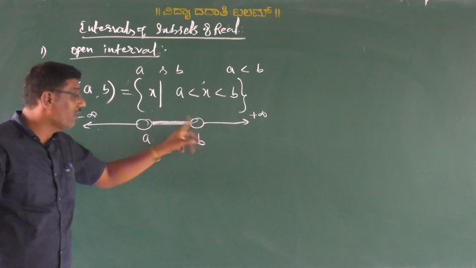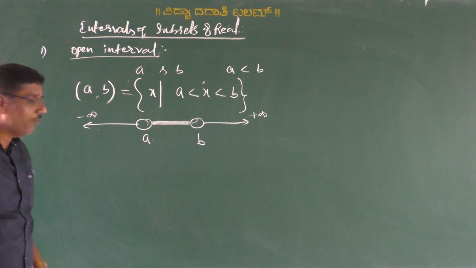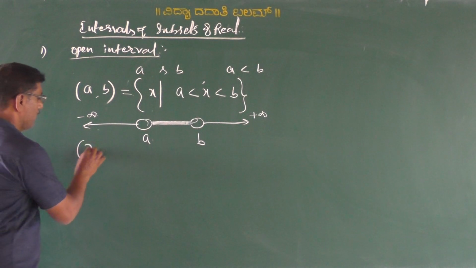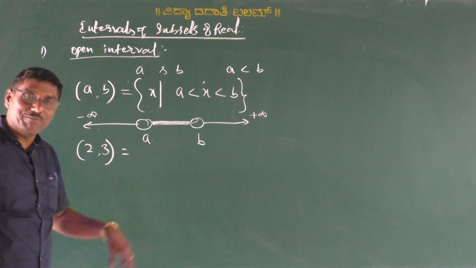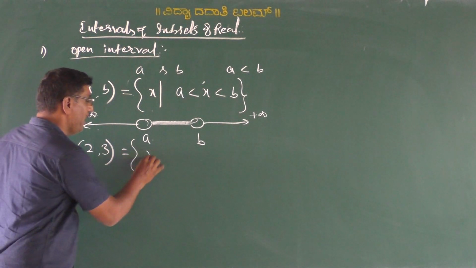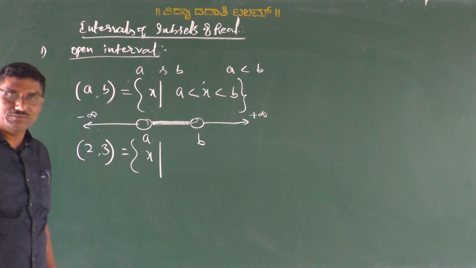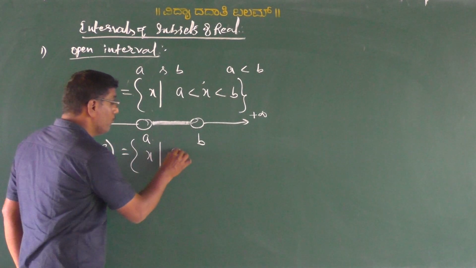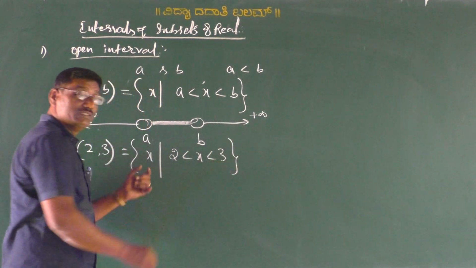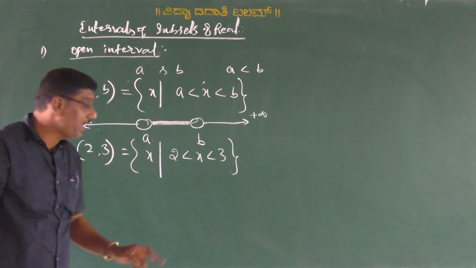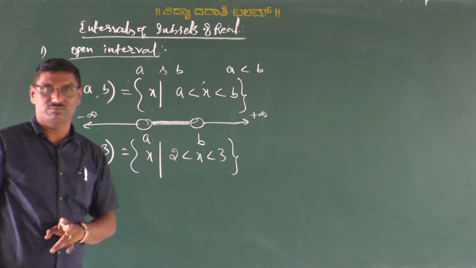Here A and B are not included. Now, an example: the open interval (2, 3). This can be written as the set of all x such that 2 is less than x less than 3, meaning the set of all real numbers lying between 2 and 3.